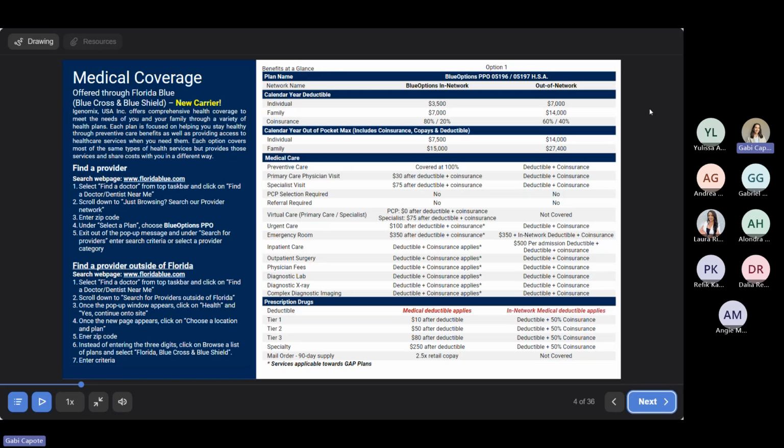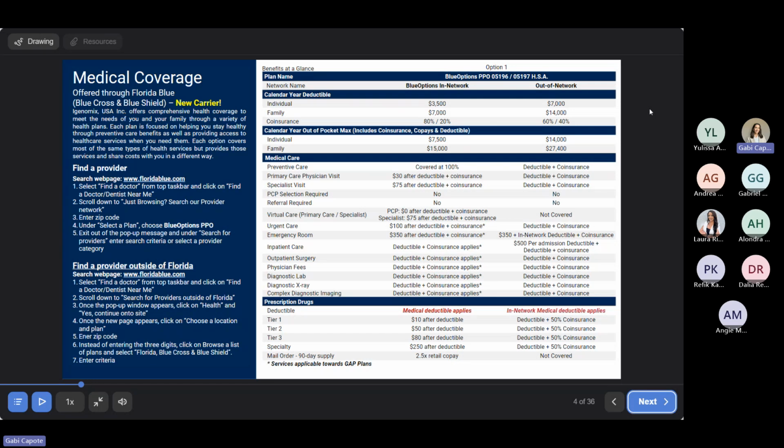Then we have our calendar year out-of-pocket maximum. This is the maximum that you will pay throughout your plan year. Once you reach this total dollar amount, Florida Blue will continue to cover every service at 100%. For an individual, it's going to be $7,500. And for families, it's going to be $15,000.